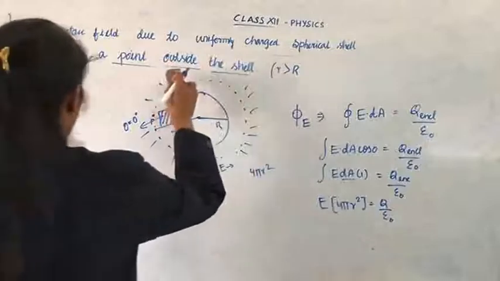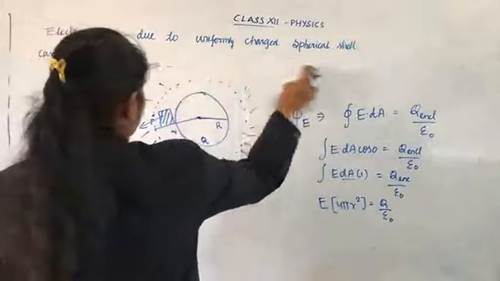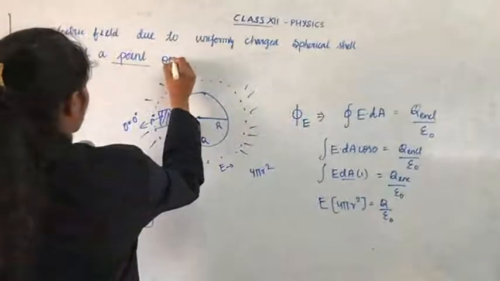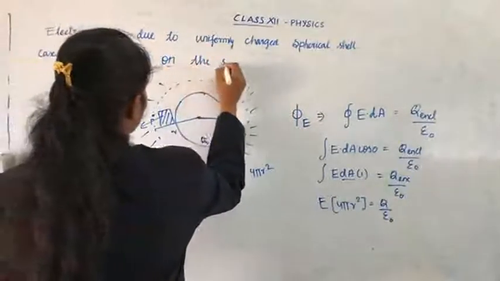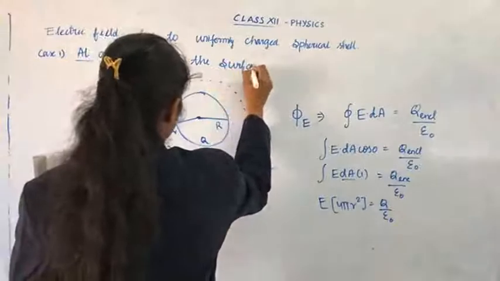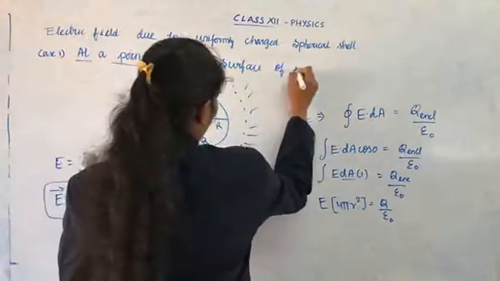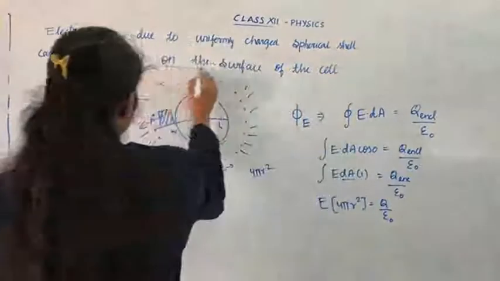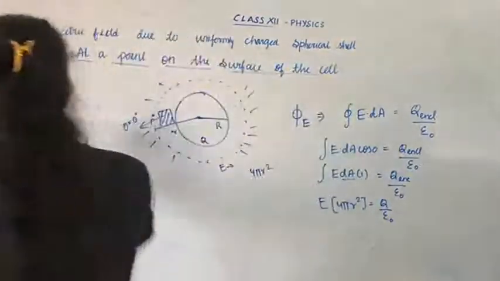Case 2: at a point on the surface of the shell. Okay, this is case 2.